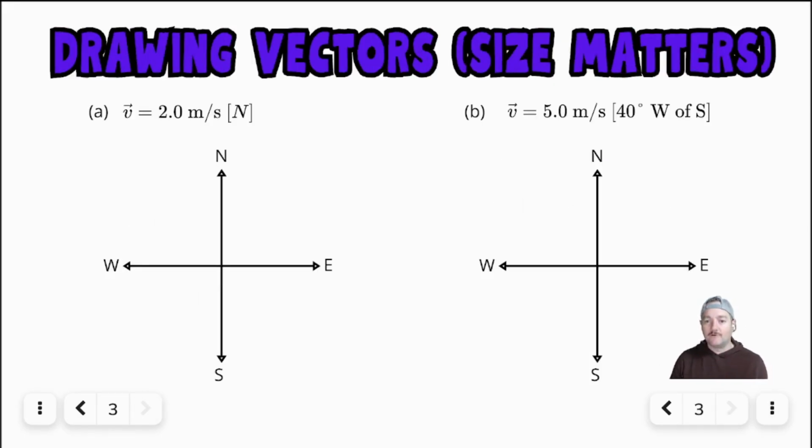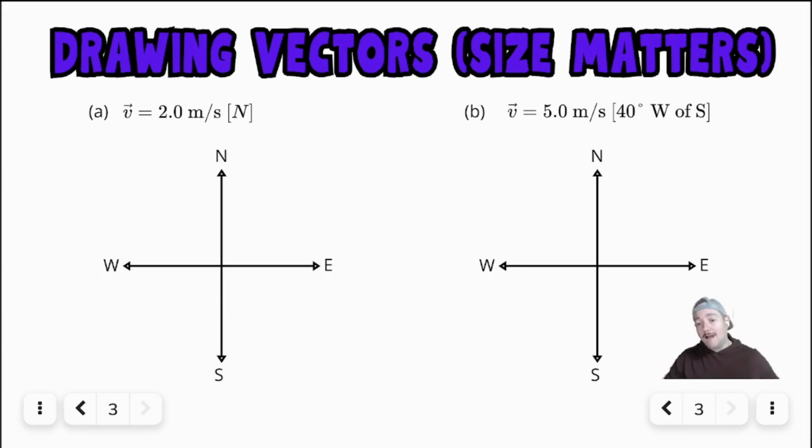So if we have a vector, and these are both velocity vectors, we have 2 meters per second north, and then I have 5 meters per second 40 degrees west of south. You can see there in brackets, when drawing vectors, the size of the vector matters. The actual length of the arrow represents the number. So if I have a 2 versus a 5, I know that my 5 meters per second arrow should be over twice as long as the 2 meters per second arrow. So size matters when it comes to drawing vectors.